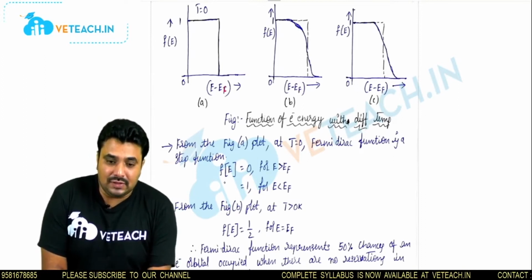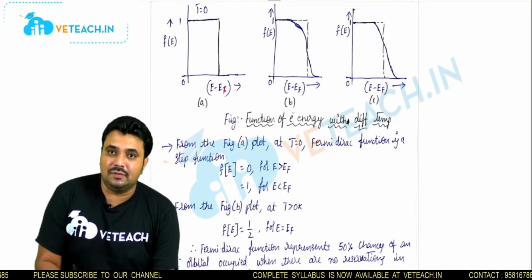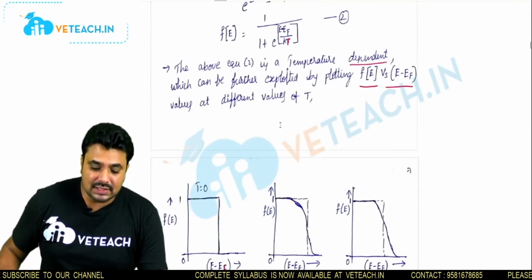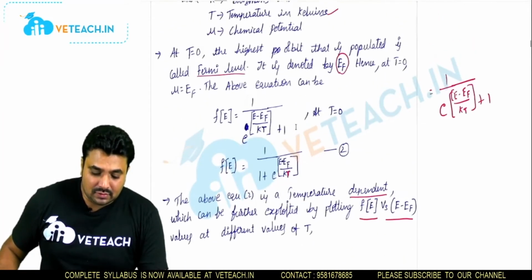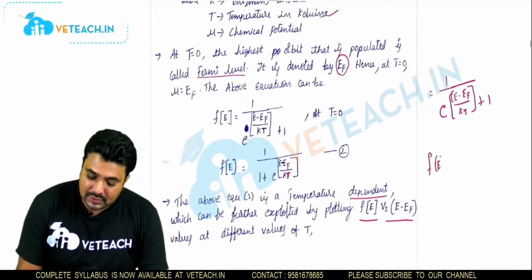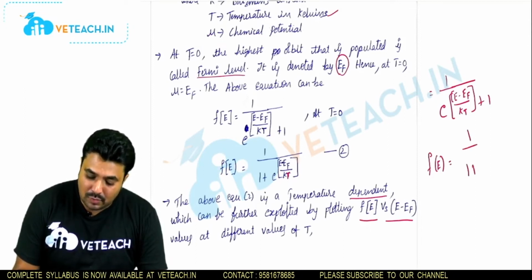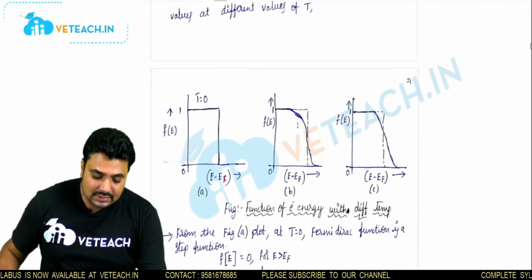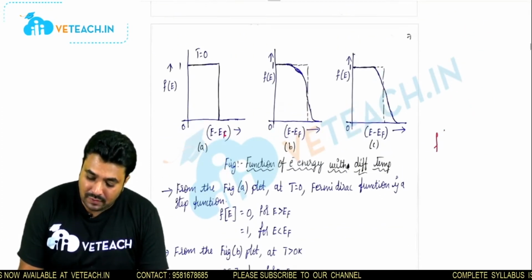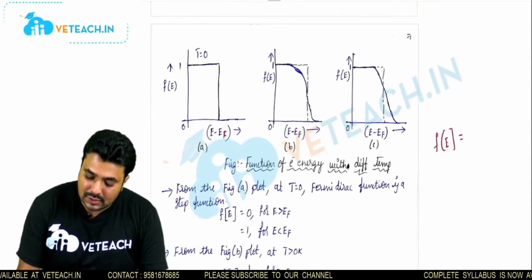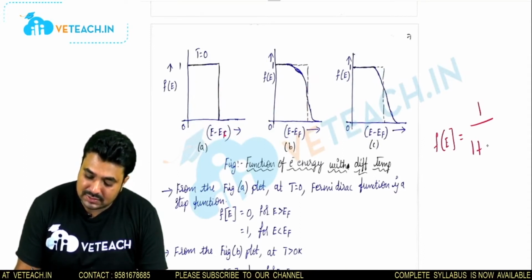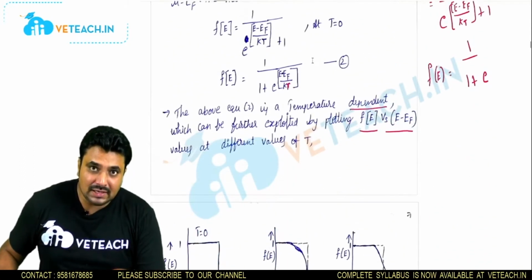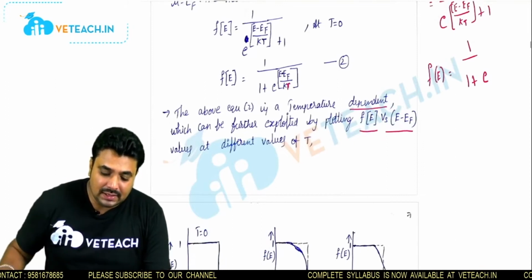Now check it. Let me check how it is possible. F of E equals 0 if E is greater than EF. Take this value: f of E equals 1 by 1 plus e power (E minus EF) by kT.